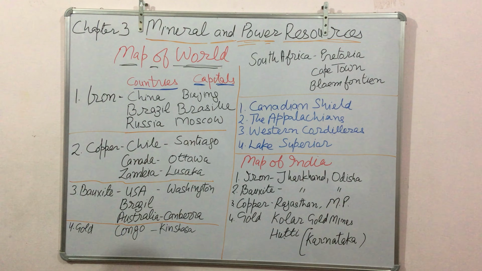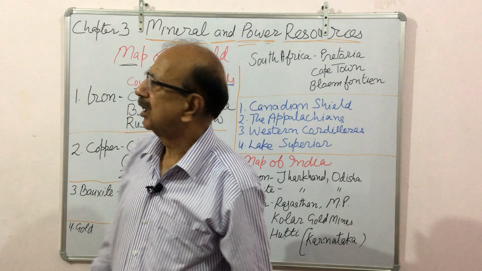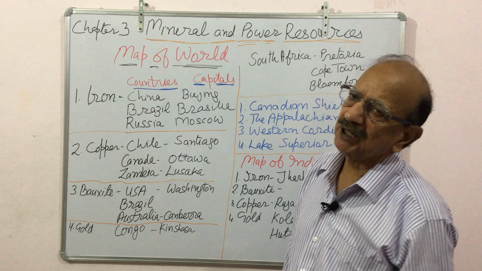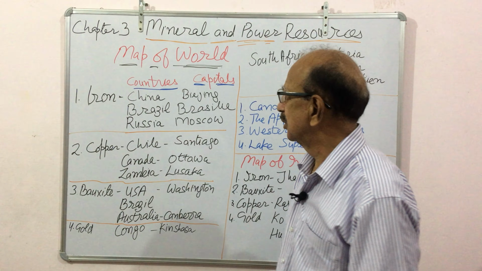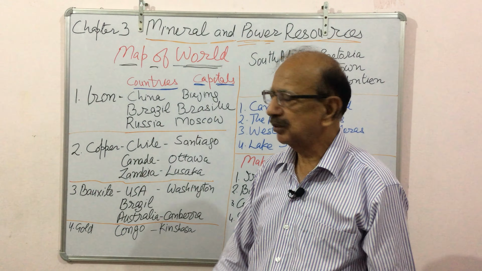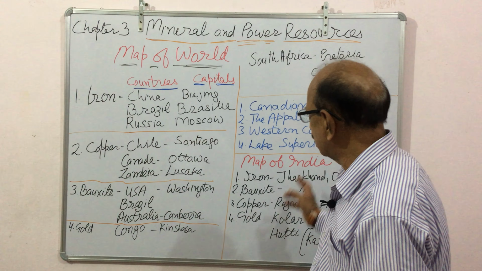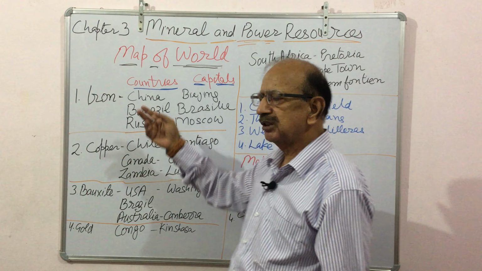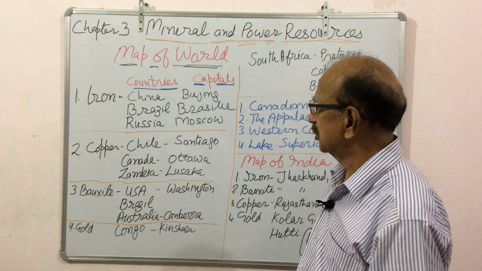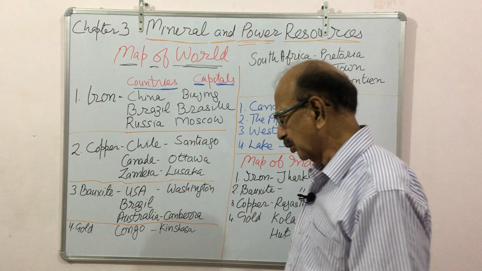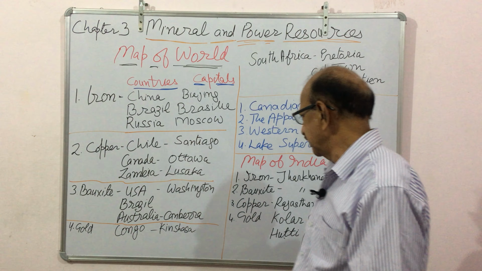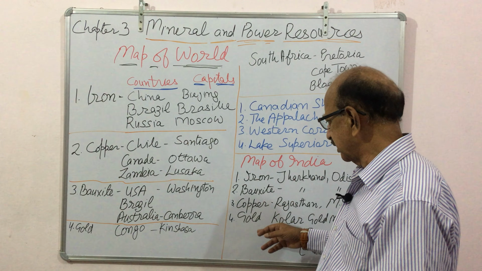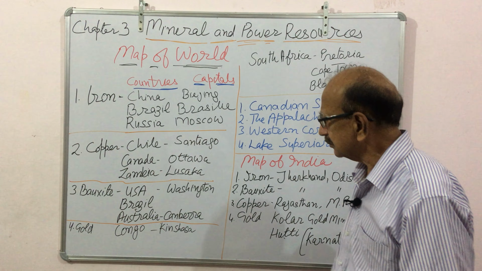Hello students, today we will do map work based on lesson number 3, Mineral and Power Resources. In this we will be doing the map of the world and the map of India. In the map of the world we will be showing the countries which are producing iron, copper, bauxite and gold, and also in India the states producing iron, bauxite, copper and gold.